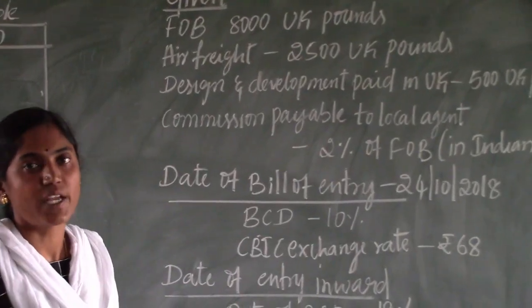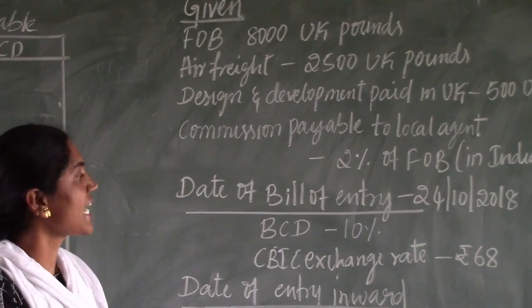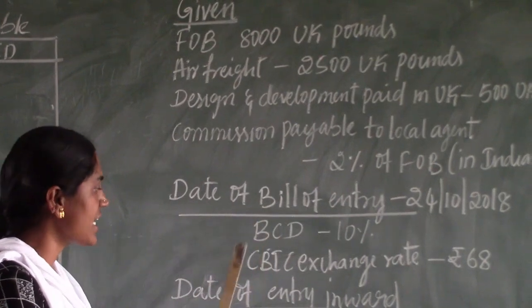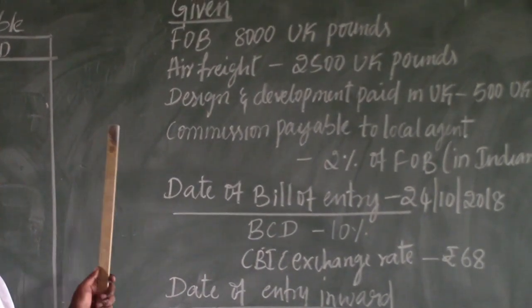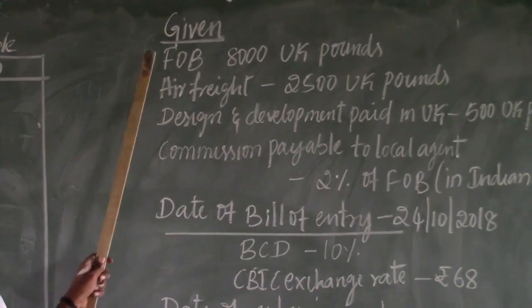Now I will explain one more example. If they are given the bill of entry date and the bill of entry inward date. See the example, they are given the FOB value and the given points.